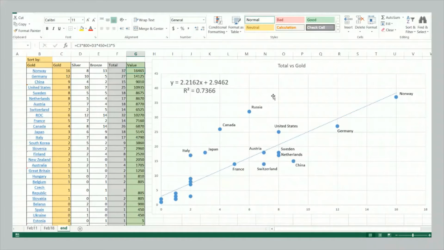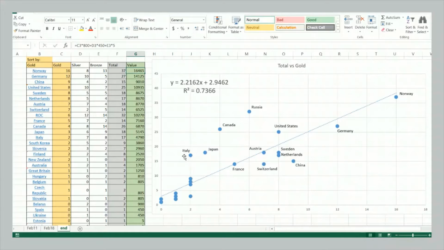But they're not outliers because they've won an unusual amount of totals. They're outliers because the amount of totals they've won is relatively large compared to the amount of gold medals they've won. Right? They don't fall into this trend of being close to this dotted line. So they've won a lot of total medals, but with the total medals they won, you would have expected them to win more golds, but they haven't, right?